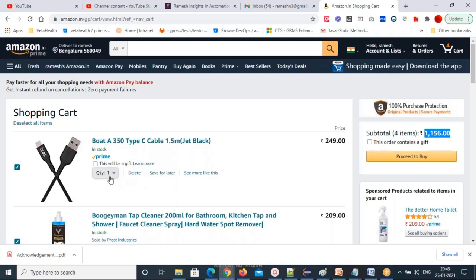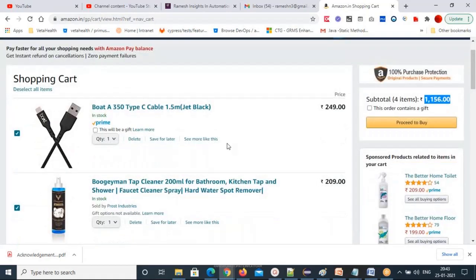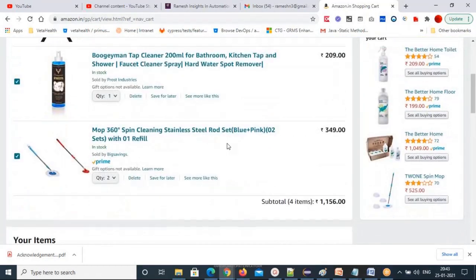Select more than one quantity and then check the price. Are you able to select more than one quantity for this or not? See the product name and product image in the cart page. Whatever you selected in the search results page, the same should be shown here also. These are all the test cases you have to write.